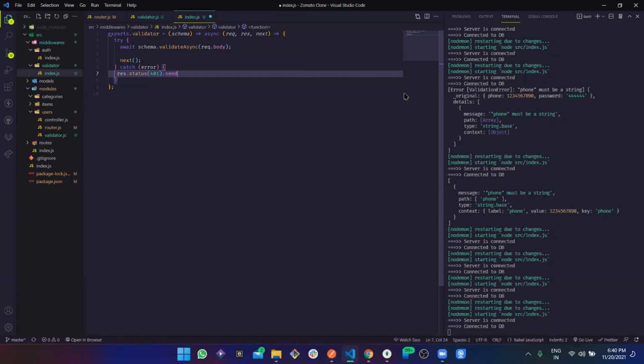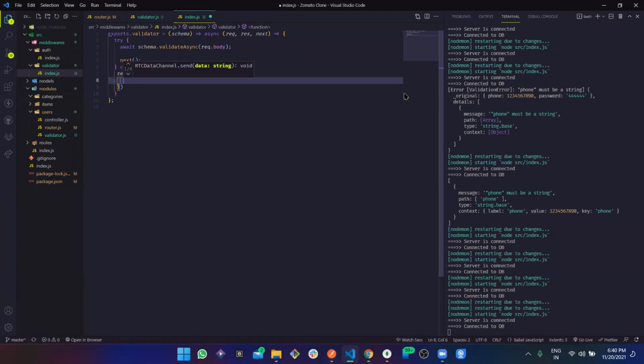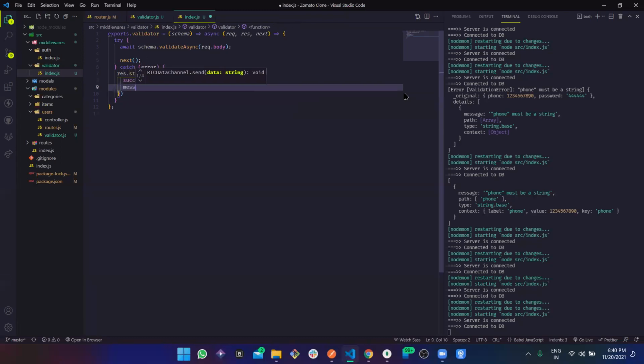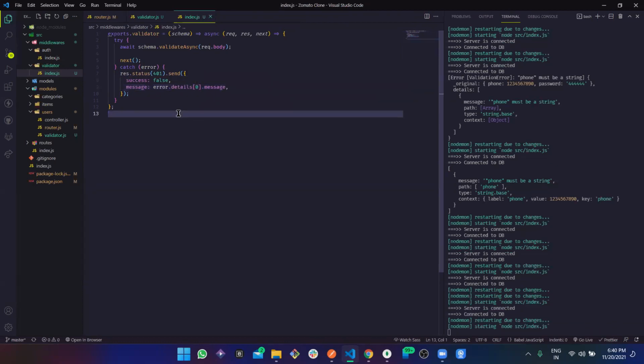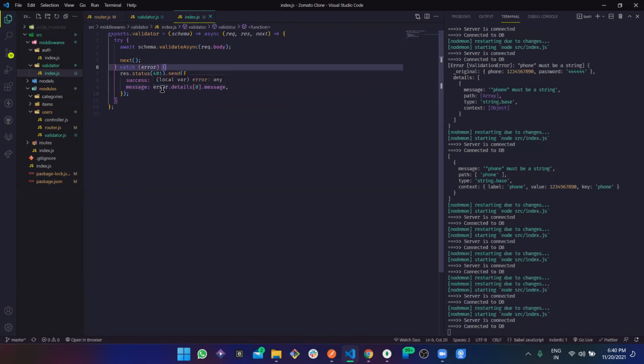Bad request, send an object, success false, and message is going to be error dot details, delete the first item, and message, right? Now suppose when we send it, the error has details and details has a message. But suppose we get something else, like any other error, then we are not even going to get this message, right? So we need to send something else.